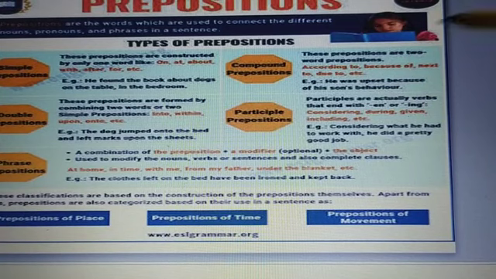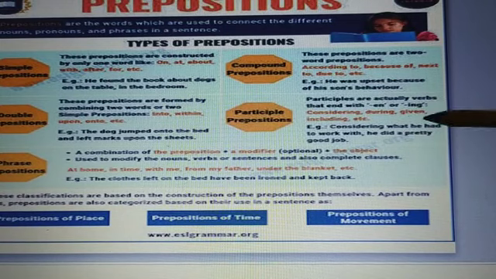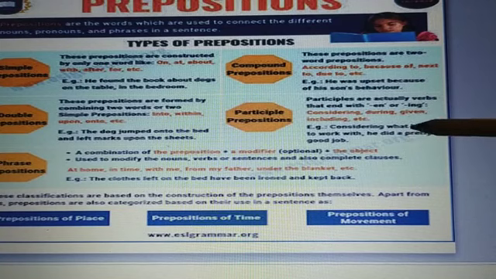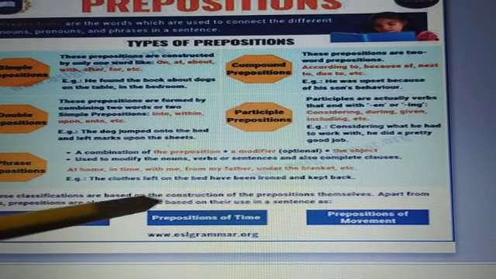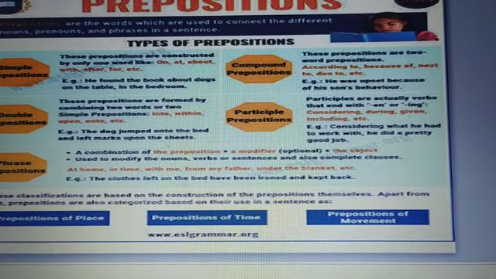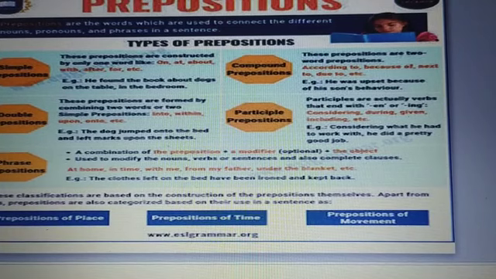Then participle prepositions are actually verbs that end with en or ing, like considering, during, given, including, etc. Considering what he had to work with, he did a pretty good job. These classifications are based on the construction of the preposition. There are also prepositions of place, time and movement. So let's get started.